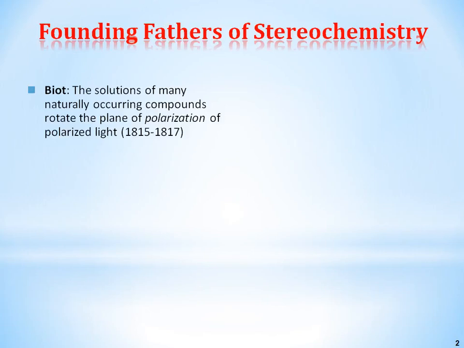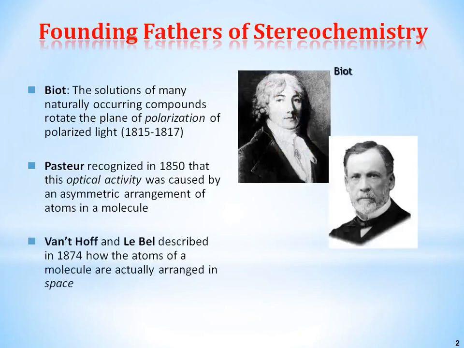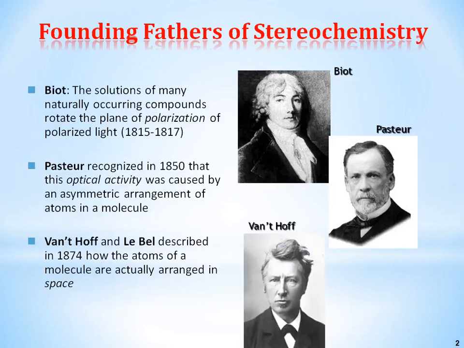Further, Pasteur recognized in 1850 that the optical activity is due to the asymmetric arrangement of atoms in a molecule. Van 't Hoff and Le Bel described in 1874 how the atoms of a molecule are actually arranged in space, which was reported by the scientist Van 't Hoff.